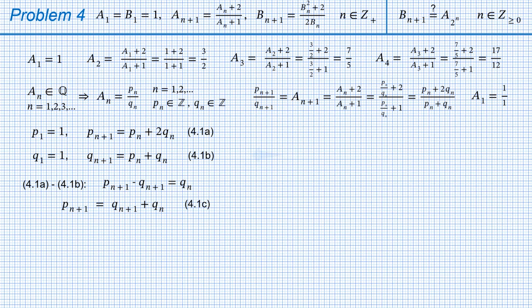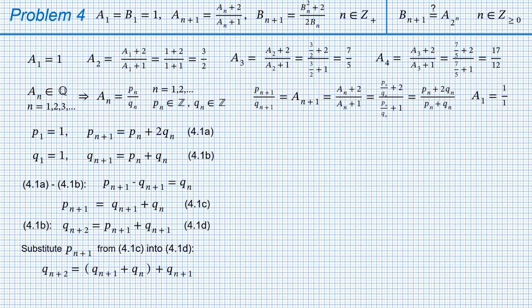Take formula 4.1b and write it for Q with index n plus 2 by shifting the indices one up. So we get Q with index n plus 2 equals P with index n plus 1 plus Q with index n plus 1, and name it 4.1d. Then we substitute P sub n plus 1 from 4.1c into 4.1d.